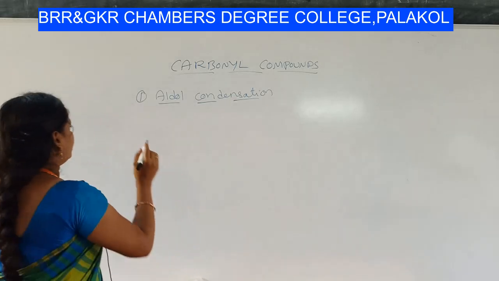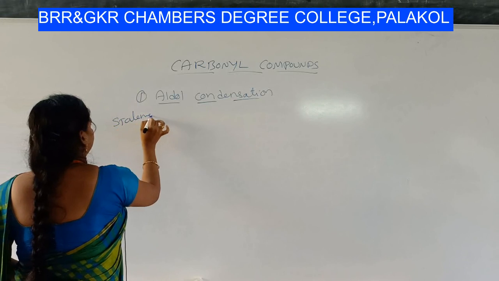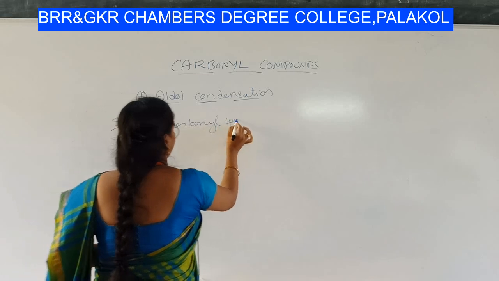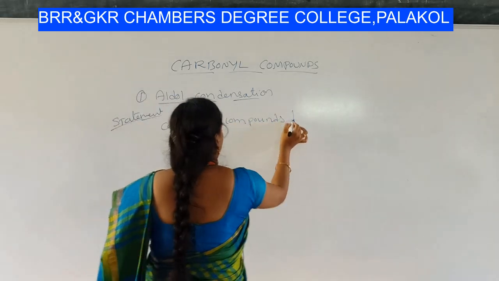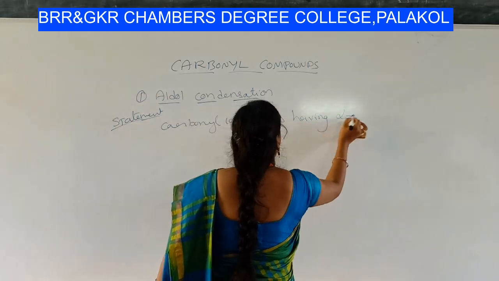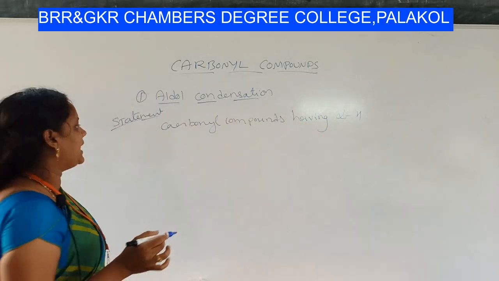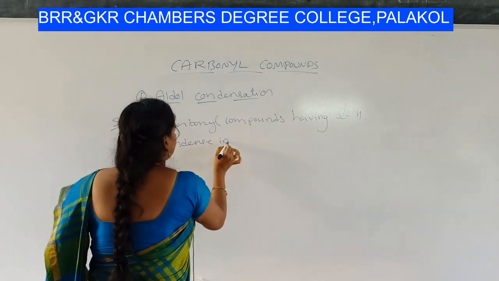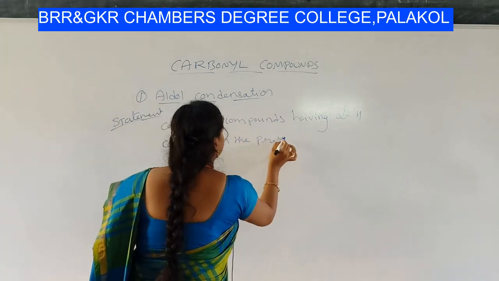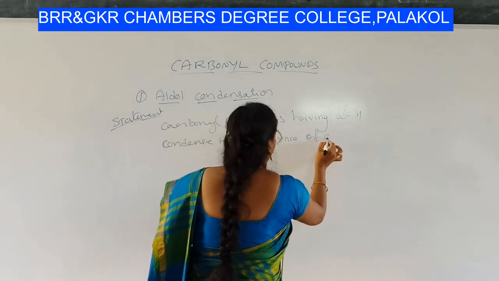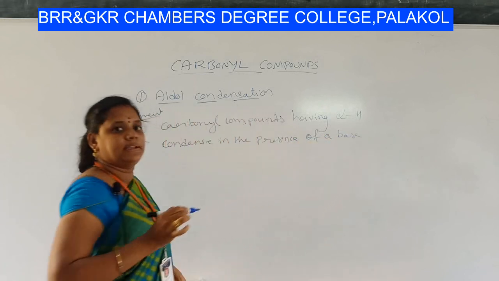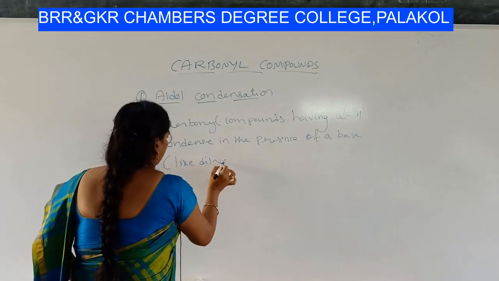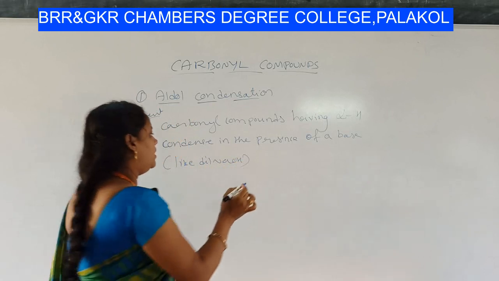So what is the statement, students? Carbonyl compounds having alpha hydrogen condense in the presence of a base, for example dilute NaOH, to form aldol.